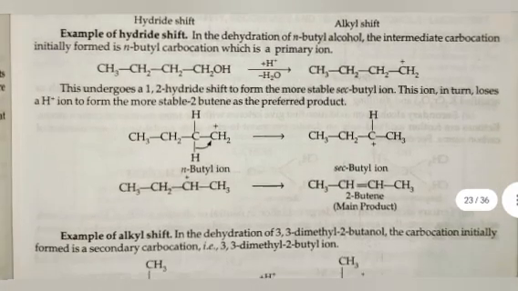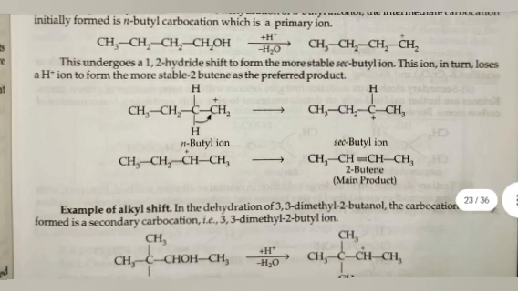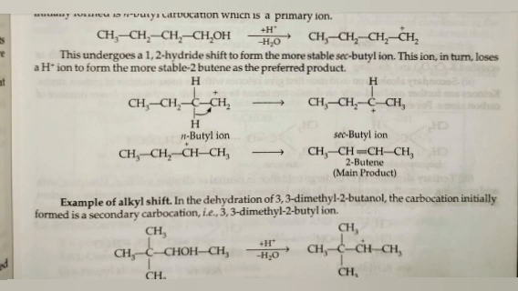Example of hydride shift: in the dehydration of n-butyl alcohol, the intermediate carbocation initially formed is n-butyl carbocation, which is a primary ion. This undergoes a 1,2-hydride shift to form the more stable secondary butyl ion. This ion in turn loses an H positive ion to form the more stable 2-butene as the preferred product.